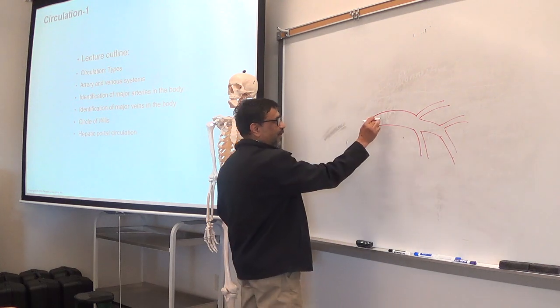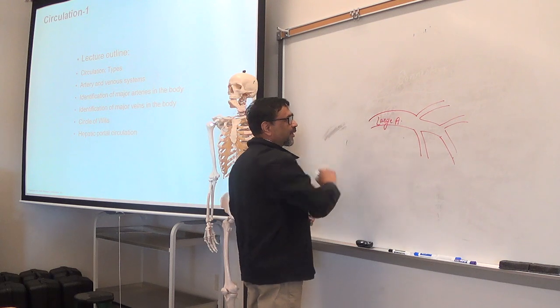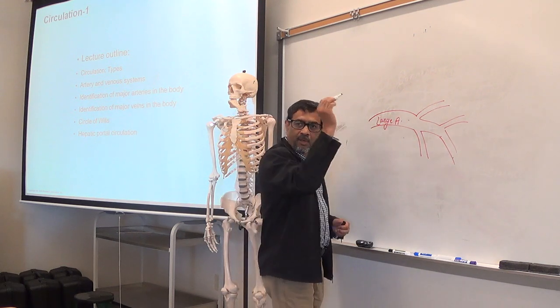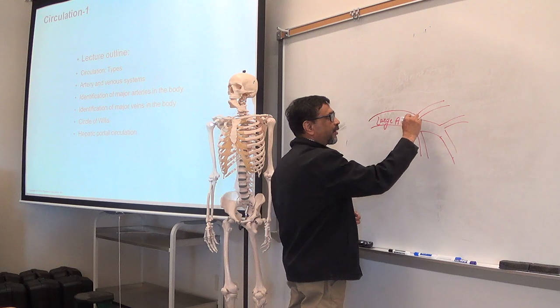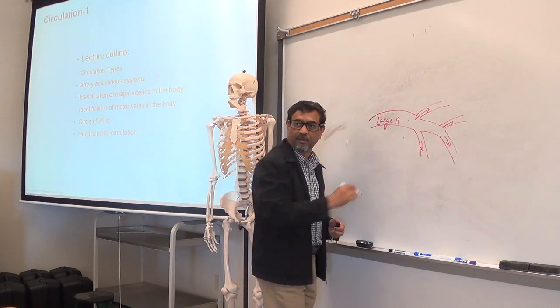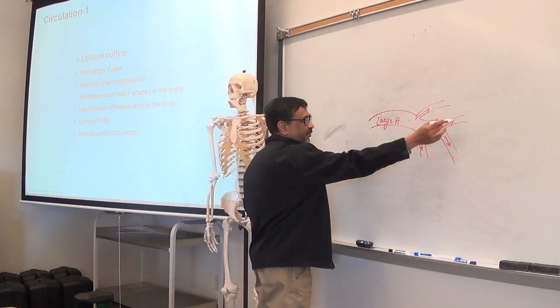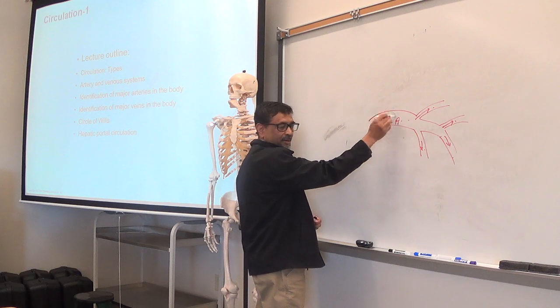Okay? So this is the large artery. So blood from larger artery enters into the smaller arteries. Make sense? So these are the branches of this artery.